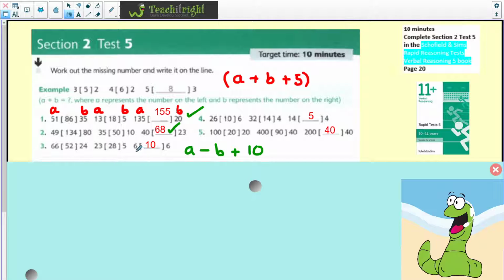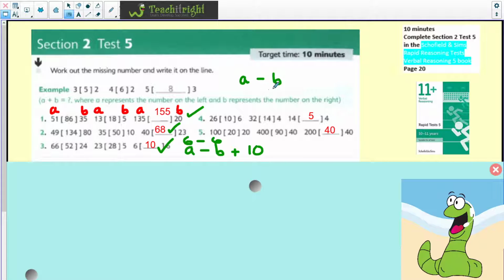So if we think about what we're going to do here, 6 and 6. So again, take those away from each other, get nothing. And then we're going to add 10. So 10 is the answer. Question 4, how do we arrive at the answer here? Well, again, this is a double operation one, a little bit more complex, this one. So what I'm going to do is I'm just going to rub out my jottings on this one and just show it to you up here, just because there's a little bit more space. So we're going to do A, and we're going to take away B.